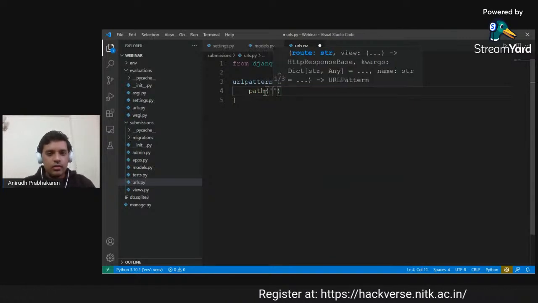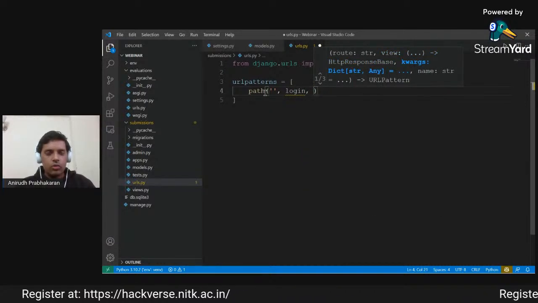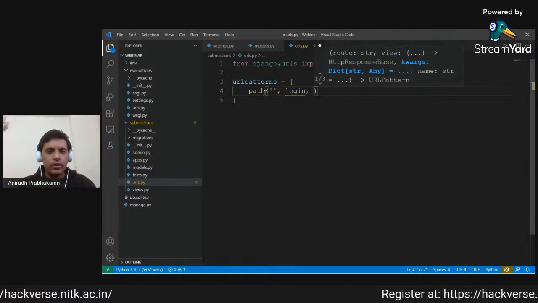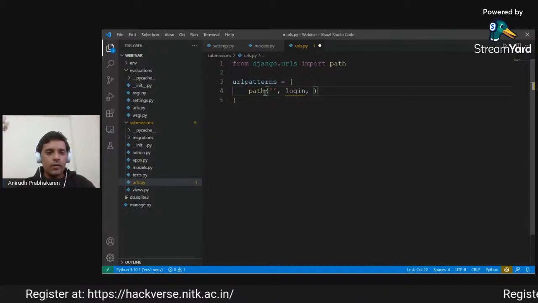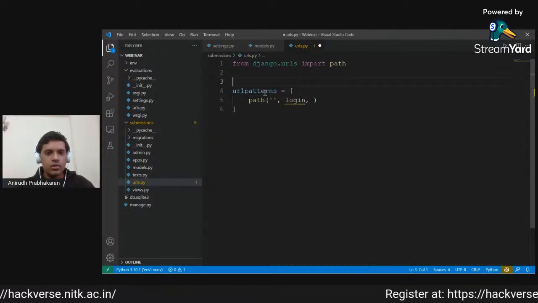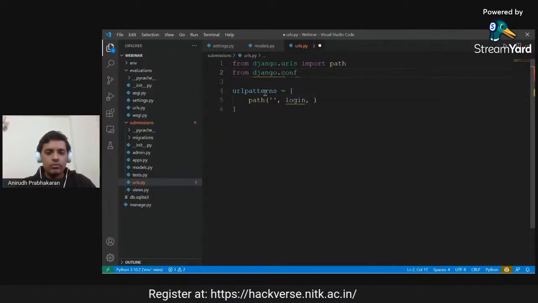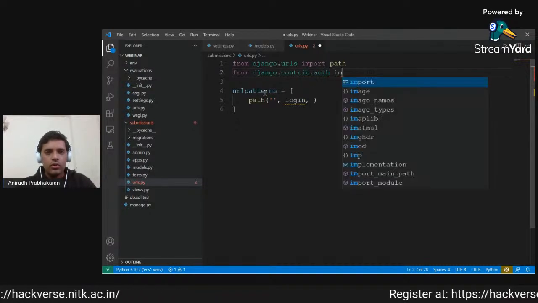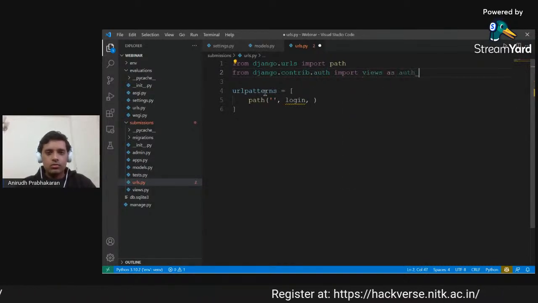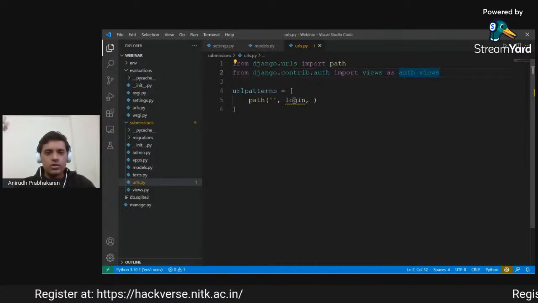Okay, so what does our submissions urls file have? Let's say that at the core, we wanted to show a login view. So whenever a user comes to our profile, it will use a login. One of the advantages, as I mentioned before, of being batteries included is that Django already has made provisions for these authentication views. So we will just import it immediately: from django.contrib.auth import views as auth_views. So now we are just importing the authentication views that Django itself provides.